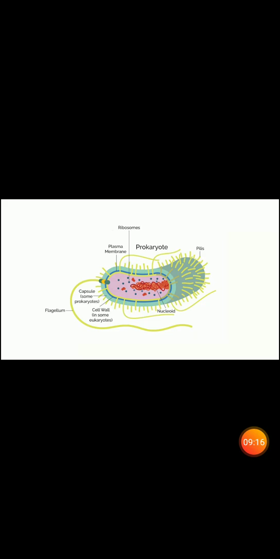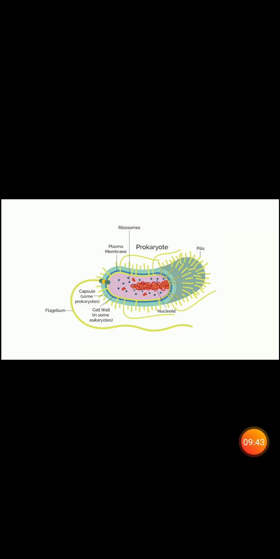The cell wall is composed of amino sugar and muramic acid but not cellulose. The cell is filled with cytoplasm. The cytoplasm does not exhibit streaming movements.